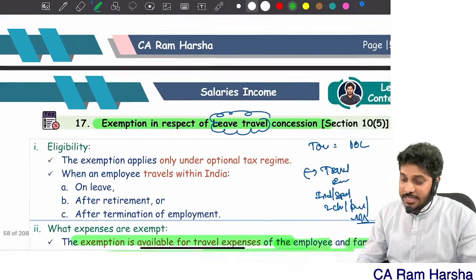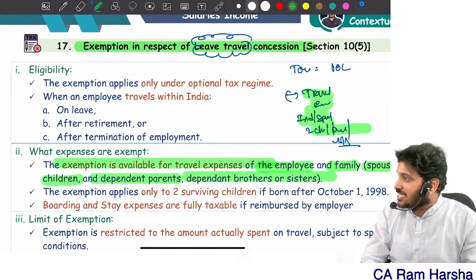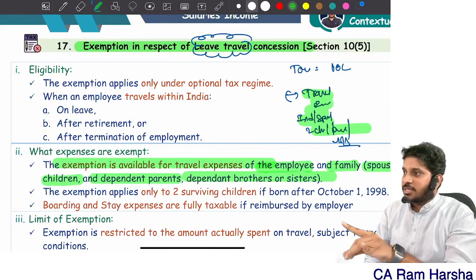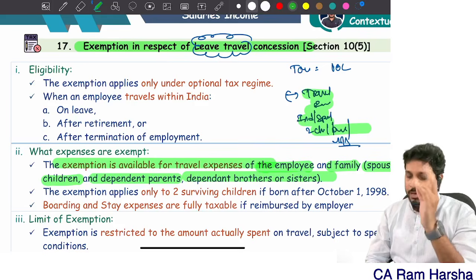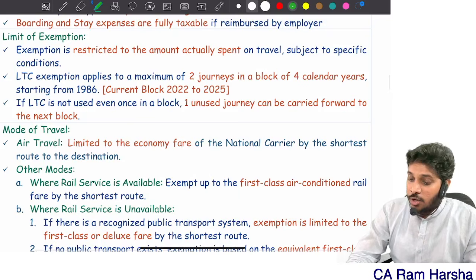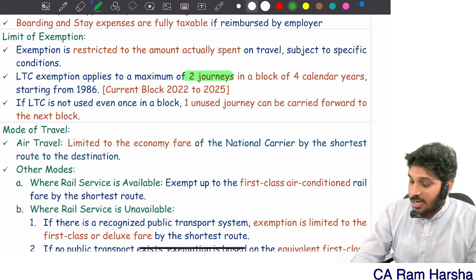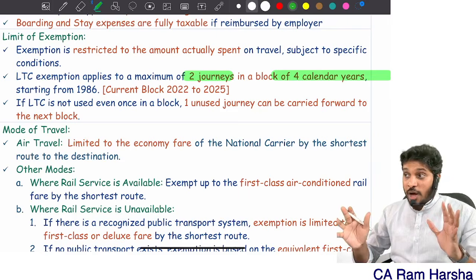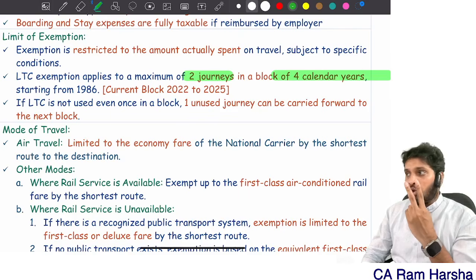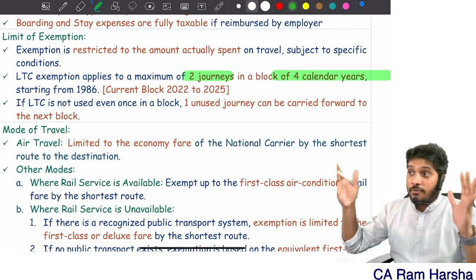Next, LTC. What is exempted? Only travel cost is exempted. That too for how many? Spouse, children, dependent parents, dependent brother or sister. Children for how many? 2. Yes or no? That's it. Limit for exemption. How much is exempted? 2 journeys are exempted in a block of 4 years. The employer has given you travel expense related tours for how many? 2 tours. 2 tours are exempted in a block of 4 years.